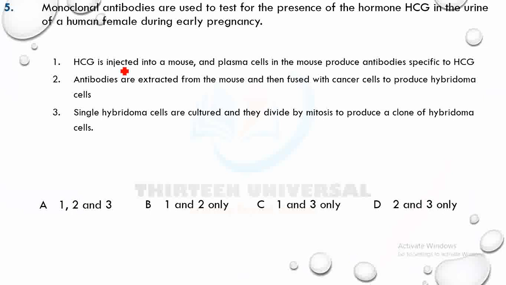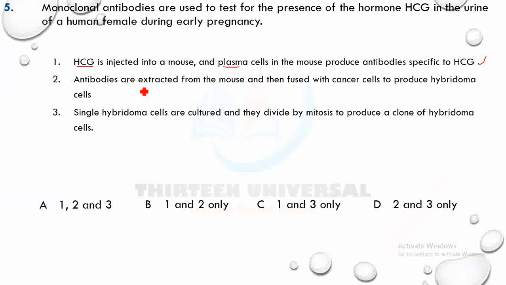One says HCG is injected into a mouse and plasma cells in the mouse produce antibodies specific to HCG. This is what happens during the production of monoclonal antibodies. You inject the antigen, HCG, into a small mammal, and then an immune response will occur, and plasma cells will be produced.